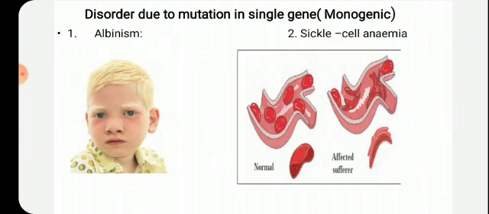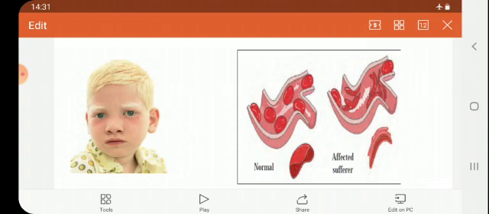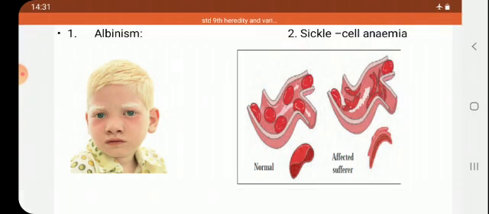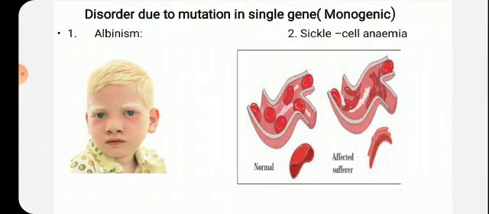Albinism means disorder of the pigment, production of less pigment in the body. Okay. Then hemophilia. In hemophilia, excessive bleeding occurs because no clotting is seen during any accident or surgery. And night blindness is also said to occur due to mutation in a single gene. The person cannot see at night time.